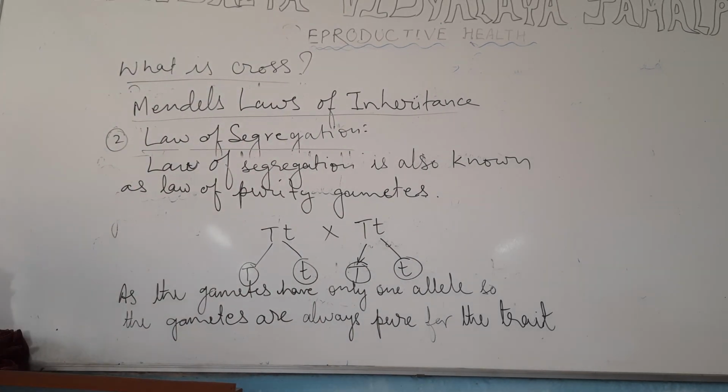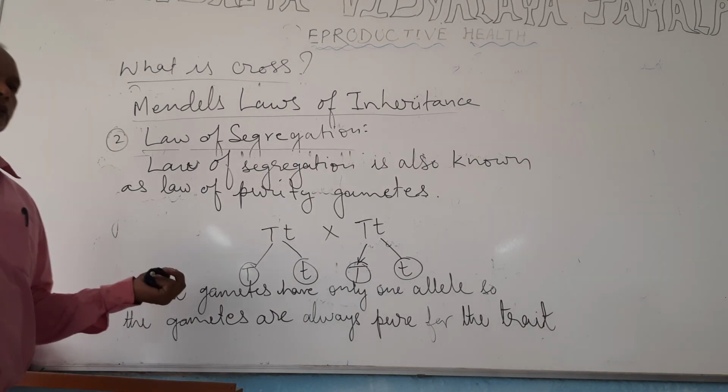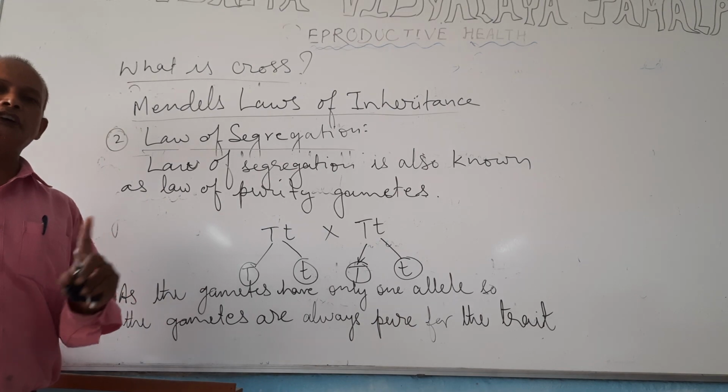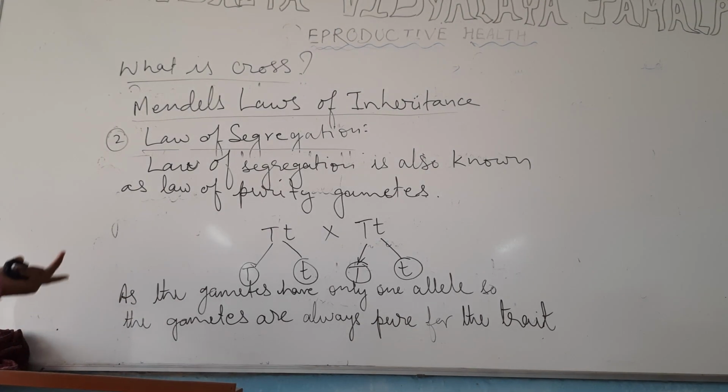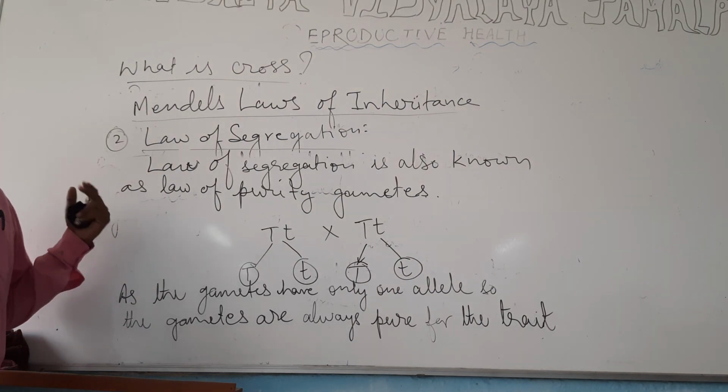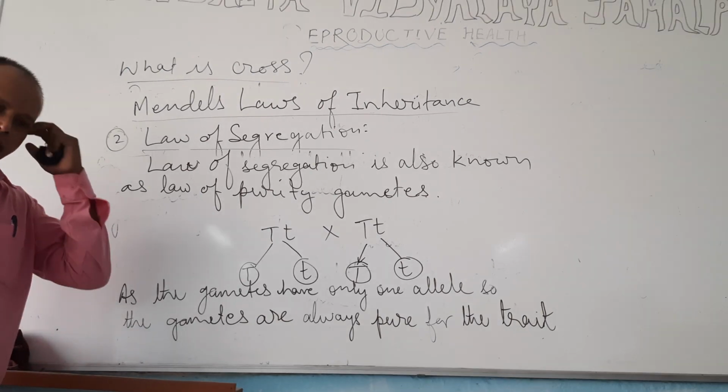So in this video we have studied about cross and filial. Filial means generation, and cross means breeding between two organisms. Then we studied the monohybrid cross. Monohybrid cross means a cross for a single trait. And then we studied Mendel's laws of inheritance.